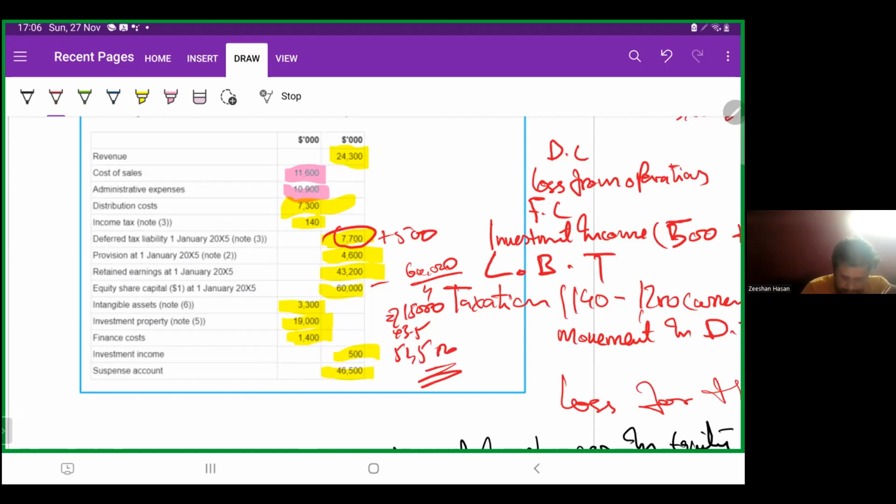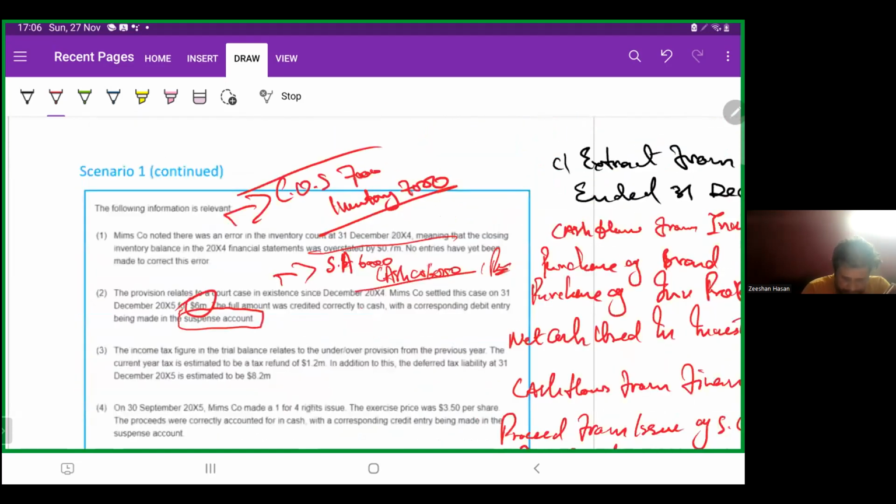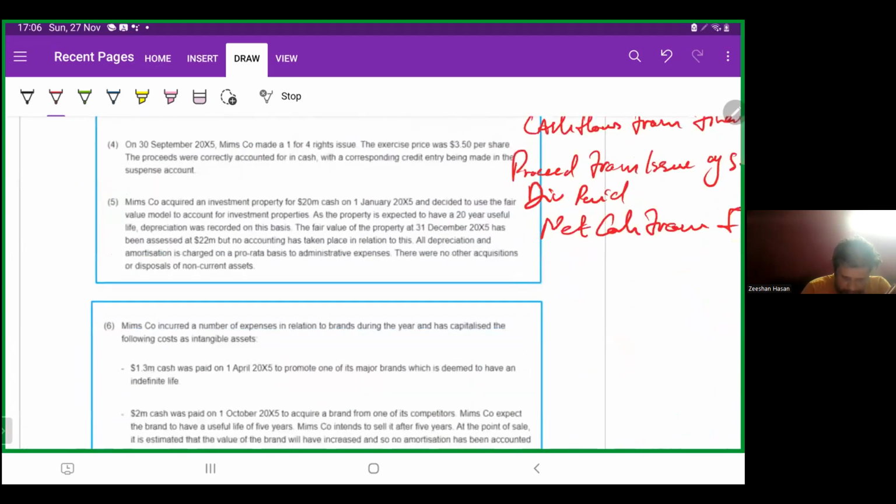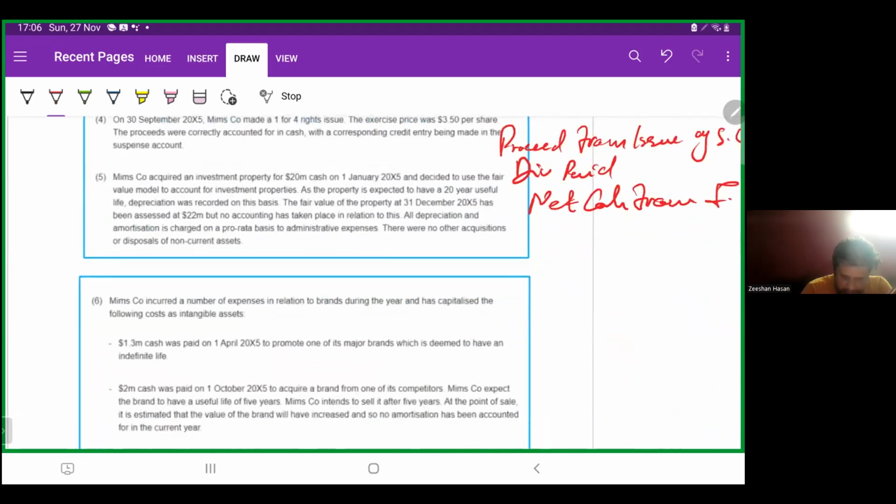Finally, Memes company acquired an investment property for 20 million cash on 1st January X5 and decided to use the fair value model to account for investment properties, as the investment property is expected to have a 20 year useful life.